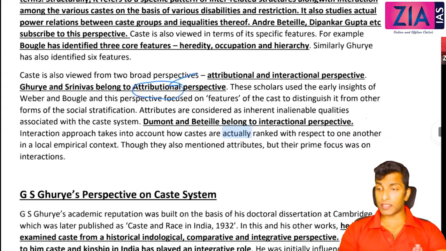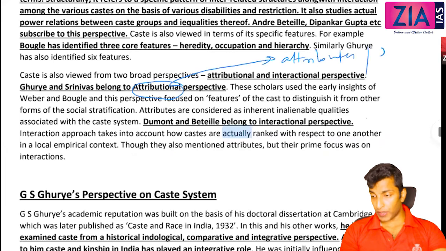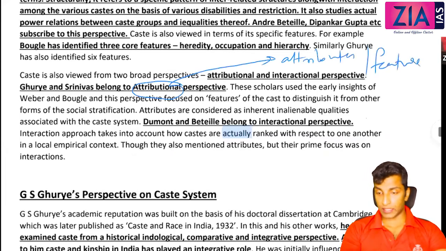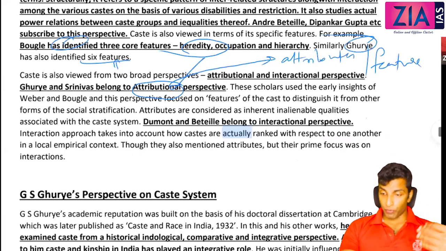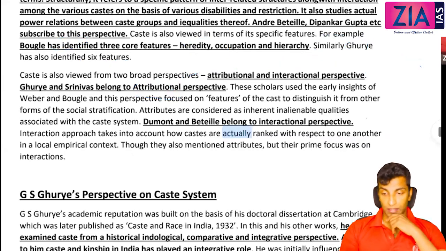Attributional perspective means trying to understand caste on the basis of various attributes. Attributes means what? Features. Like that's what we have written here. Bogle identified these 3 features. Ghurye identified 6 features. So Ghurye's perspective, when we see, it is attributional. So you will try to see that features. Before also I have talked about different features, right?